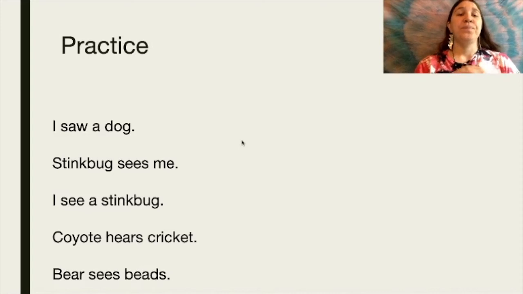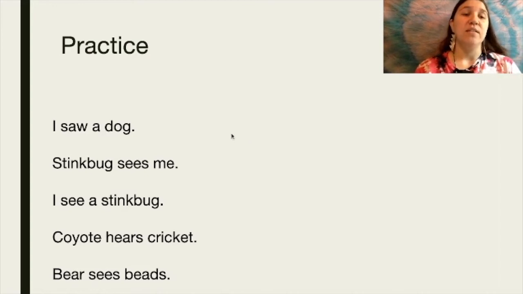Okay, so with the vocabulary that we've learned so far with our couple verbs and some of the nouns and pronouns, let's go ahead and practice some of these sentences. Maybe when you read these sentences, you can just pause the video and see if you can write out or translate what you know from this sentence in English and then translate it into Chukchansi, whatever you can.